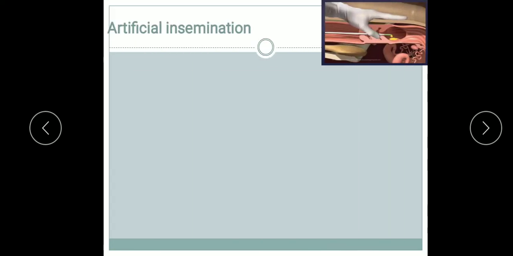So today we will start with the controlled breeding experiment. These experiments are done under artificially controlled conditions and involve artificial insemination and multiple ovulation embryo transfer technology. So first we will study the artificial insemination. So what are the steps involved in the artificial insemination?